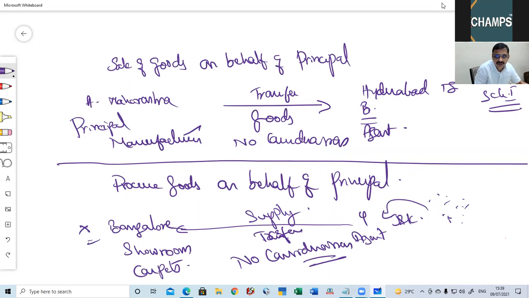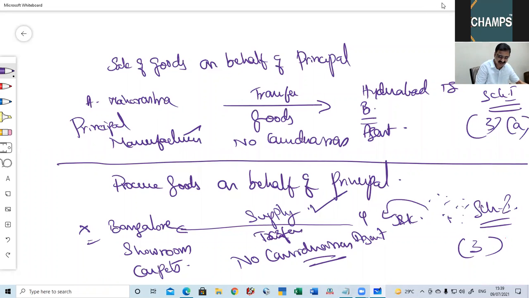So even though there is no consideration, this will be treated as supply by virtue of Schedule 1, para number 3A, para number 3B. This is what we have to understand.